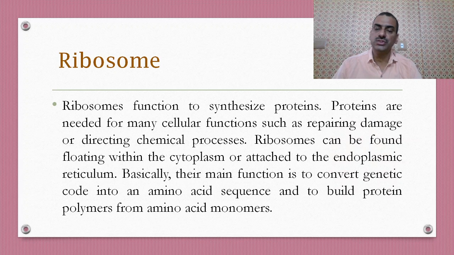Ribosomes function to synthesize protein. Proteins are needed for many cellular functions such as repairing damage or directing chemical processes. Ribosomes can be found floating within the cytoplasm or attached to the endoplasmic reticulum. Basically, their main function is to convert genetic code into an amino acid sequence and to build protein polymers from amino acid monomers.